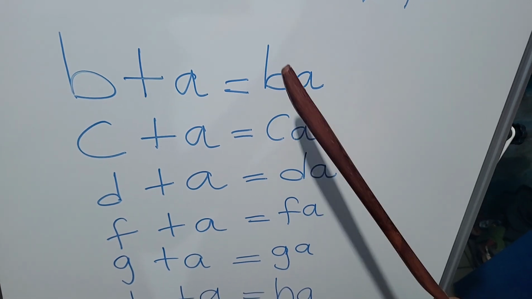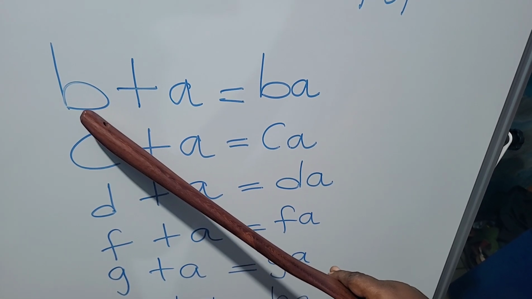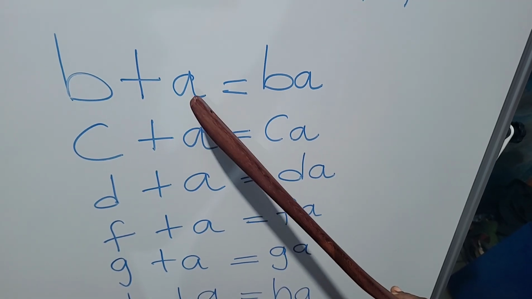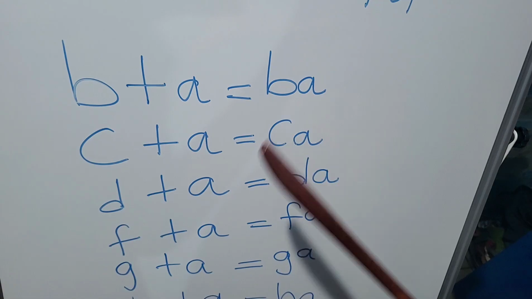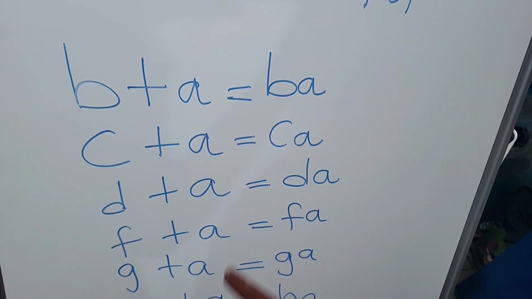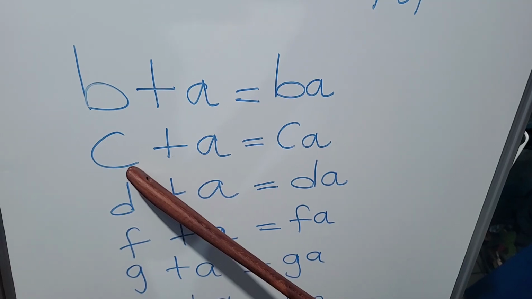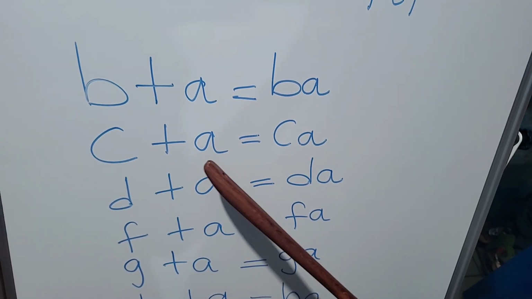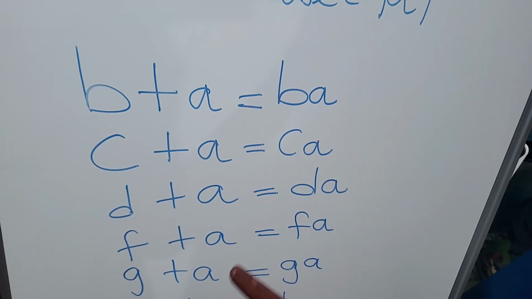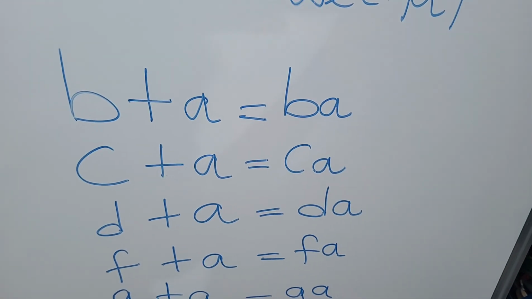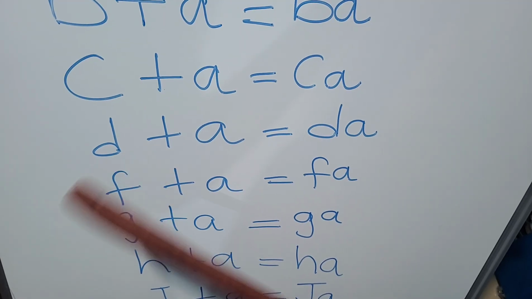Again, Ba. We take the consonant sound B added to the sound A to give us Ba. We take the next consonant, which is K, added to the vowel A, and it is going to give us Ka. Again, Ka.